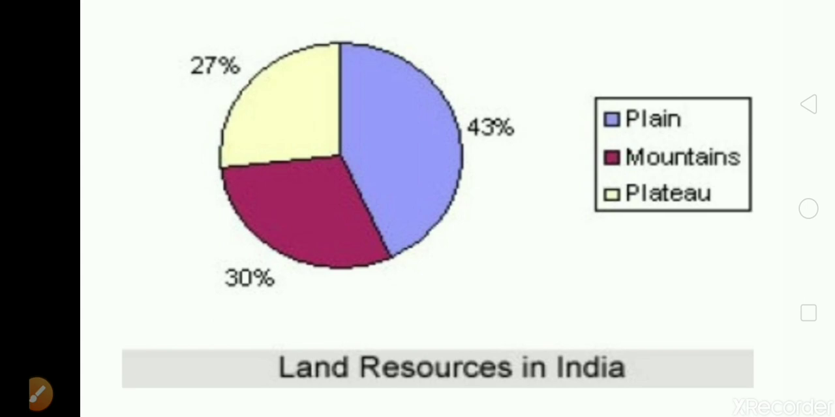First of all, you should know how much of the total area India is having. How much total area of land India is having? India is having 3.28 million square kilometers of area.